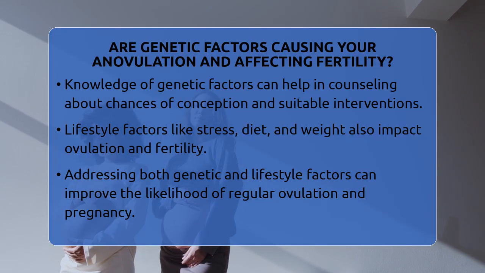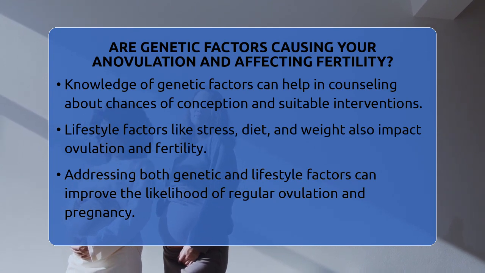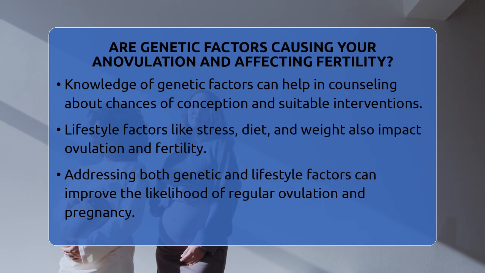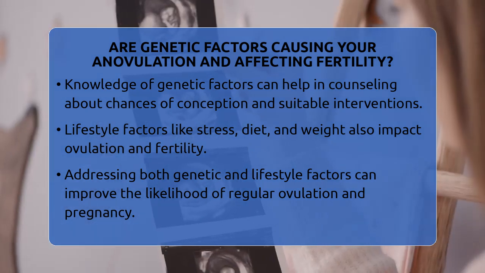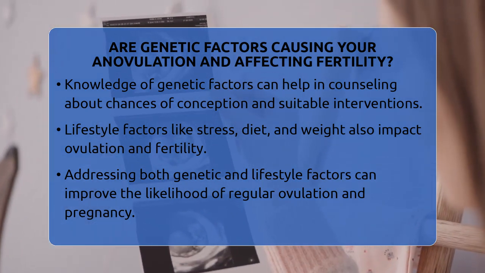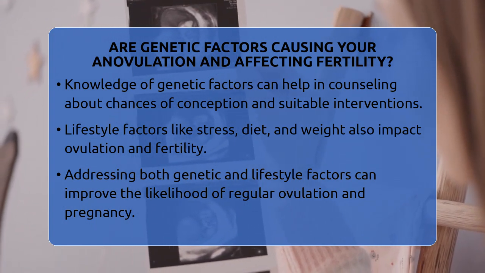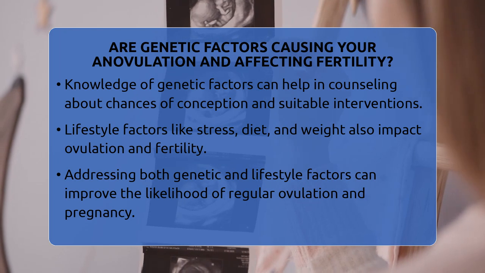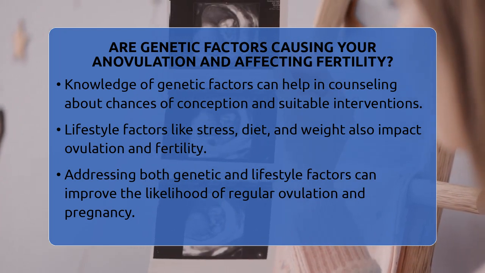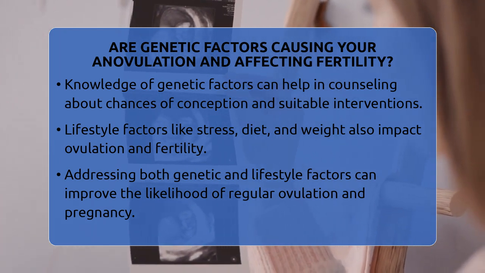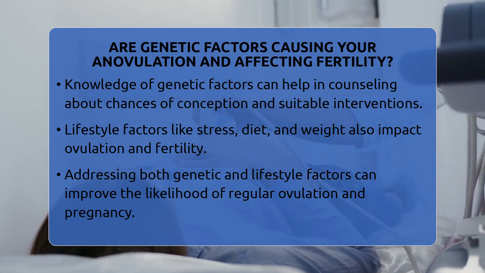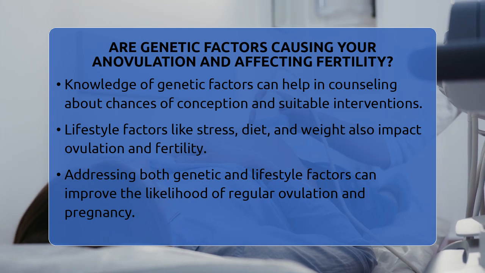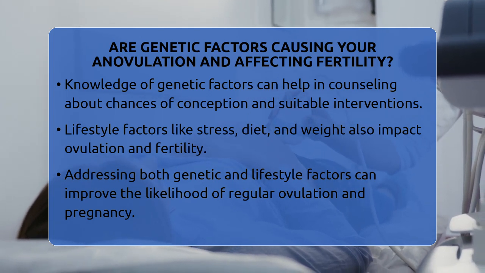For example, women with genetic ovarian failure might need assisted reproductive technologies like in vitro fertilization with donor eggs. Understanding your genetic background can also help with counseling about your chances of conceiving and what options are available. Keep in mind that lifestyle factors like stress, diet, and body weight also affect ovulation. Sometimes, changing these can improve your chances of ovulating regularly.